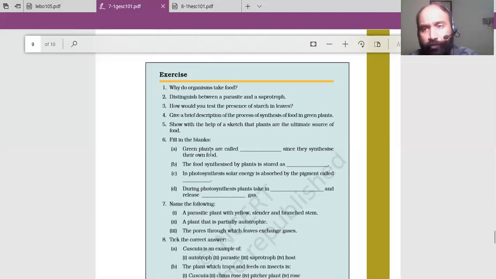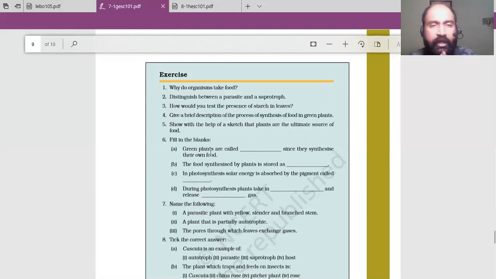See, organisms take food to get energy. That is the simple answer. Organisms take food to get energy for surviving. Okay, so you can write your own answer with your own words. Organisms take food to get energy. That is the answer for the first question.